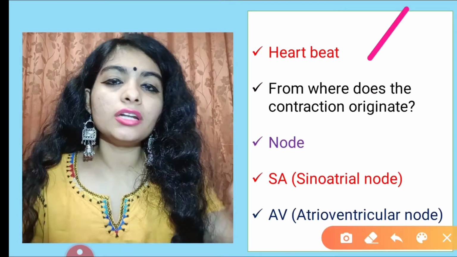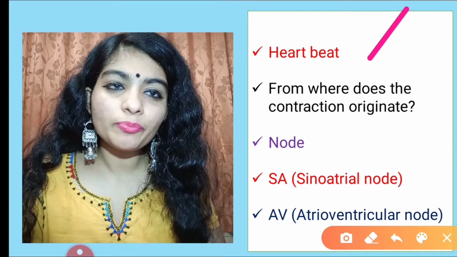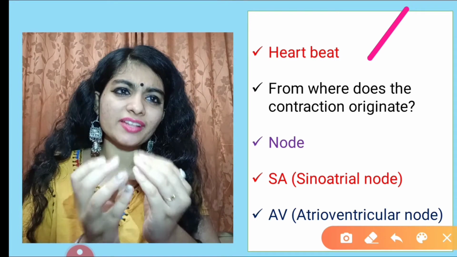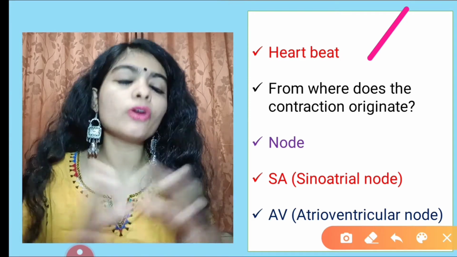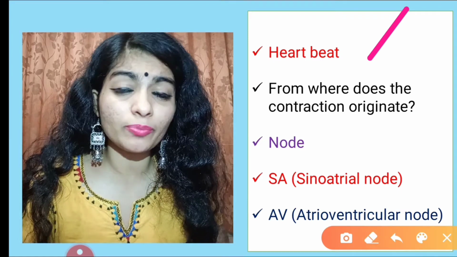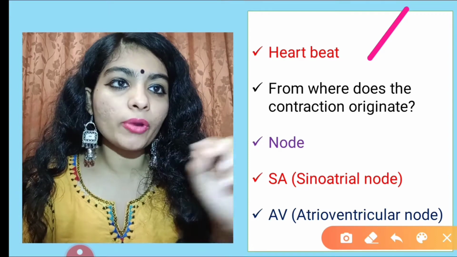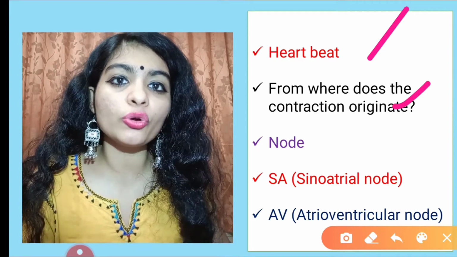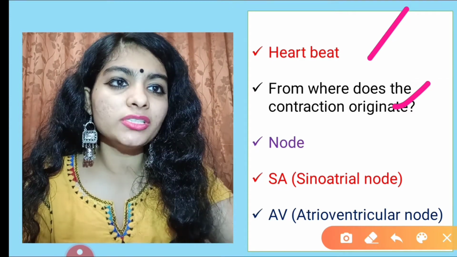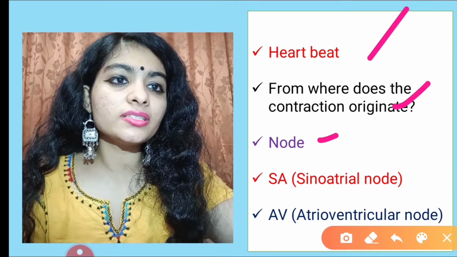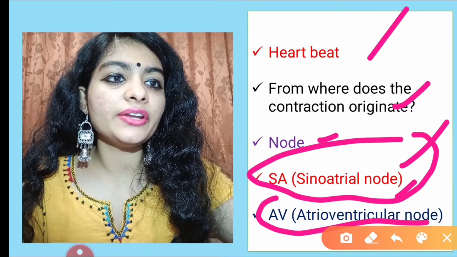Now let's talk about heartbeat. Heartbeat is the continuous rhythmic movement performed by the heart when it pumps, that is contraction and relaxation. Now guys, for the cardiac cycle to even start, there should be a particular point from where the contraction originates. From where does the contraction of the heart originate? That point is called a node. There are two nodes: SA and AV. SA is the sinoatrial node and AV is the atrioventricular node.